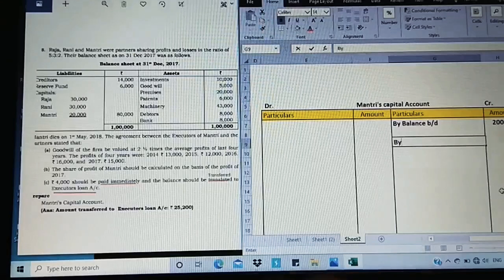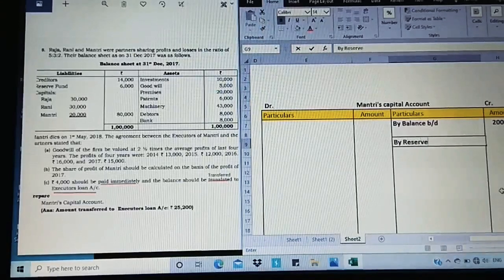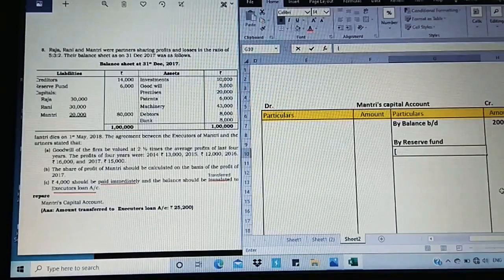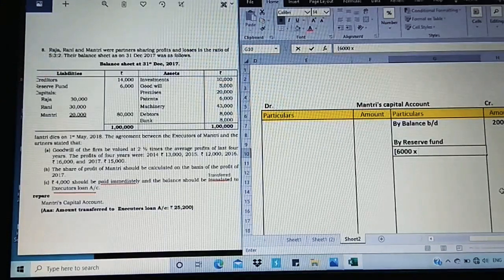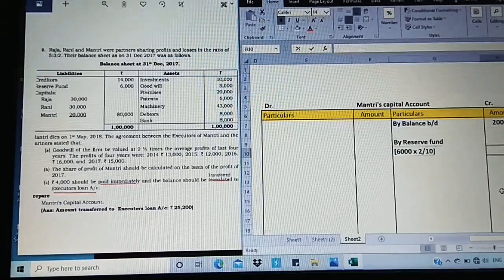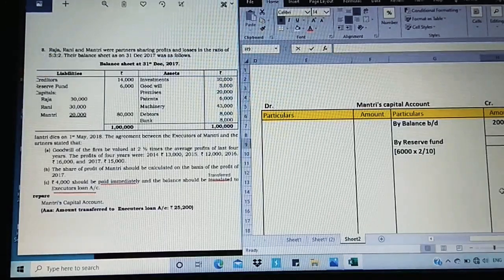Then by reserve fund 6,000 into Mantri's share. Mantri is the last partner, so it is 2 by 10. We need to calculate on this.